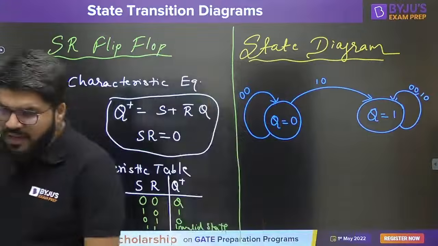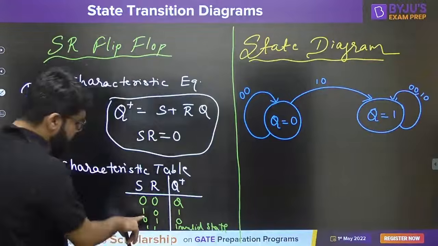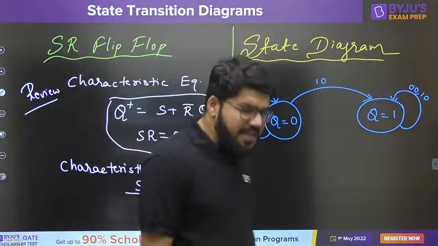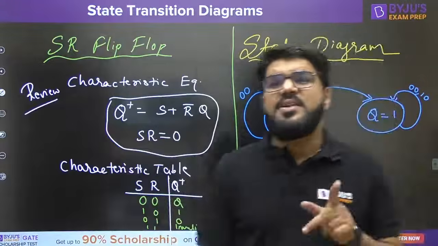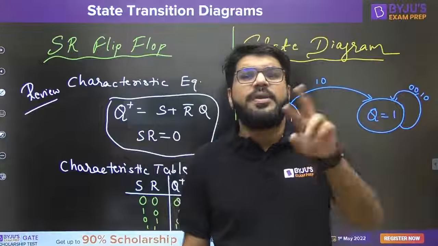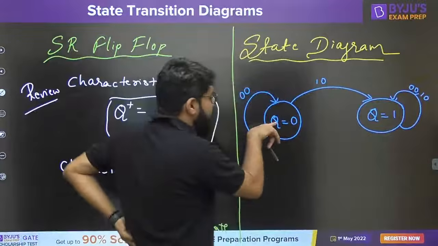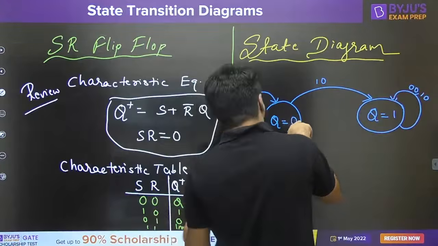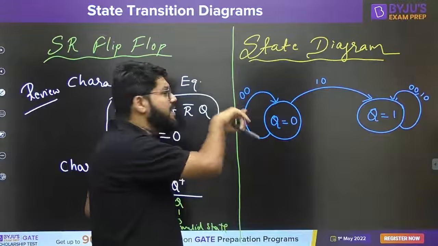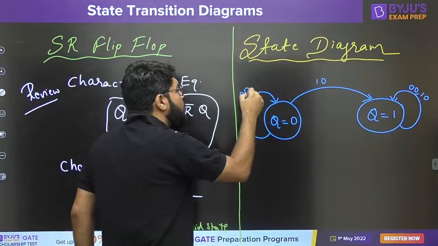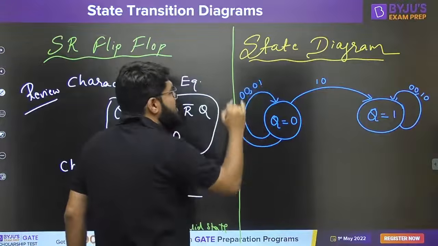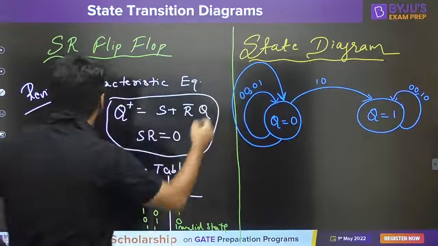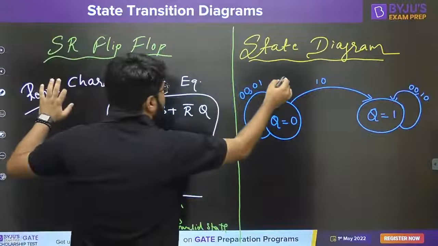Okay. Now, what is the next input? 0 1. S0 R1 is the reset state, so the device will be reset. So let us start with this. Here, the device is already reset. If I apply the input 0 1, it will still be reset, meaning it remains in the same state. So place a comma, no need to make another similar arrow. Just write down over the same arrow by placing the comma.